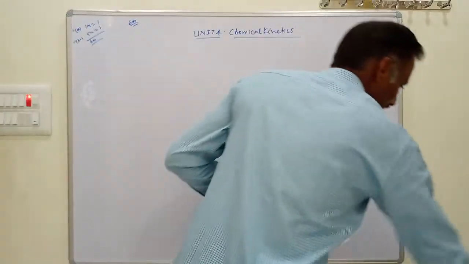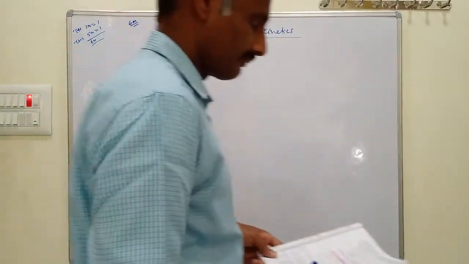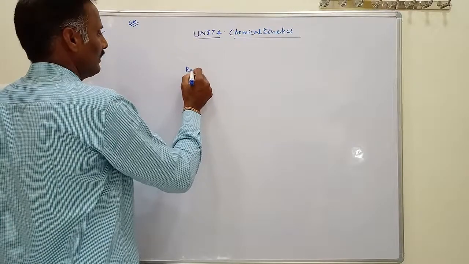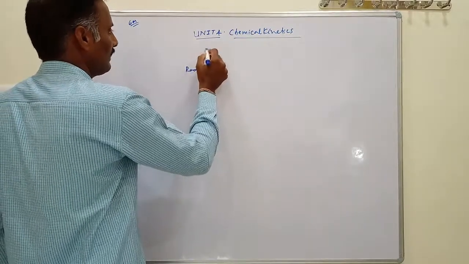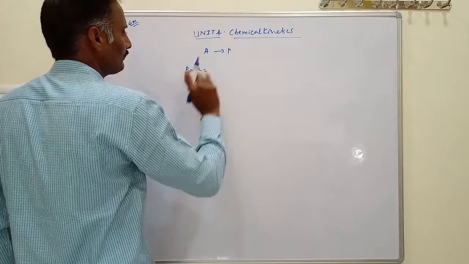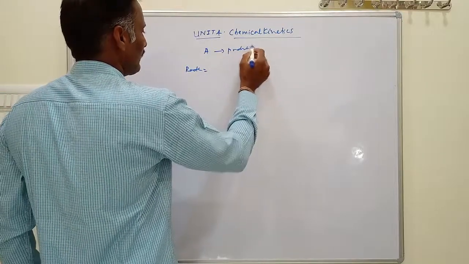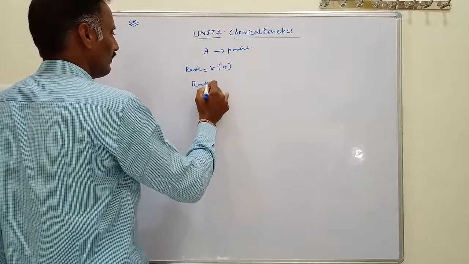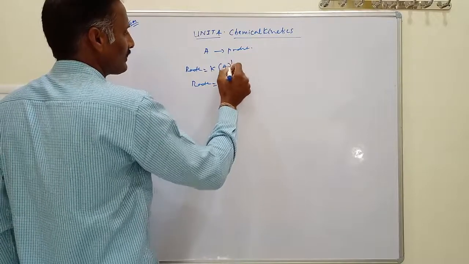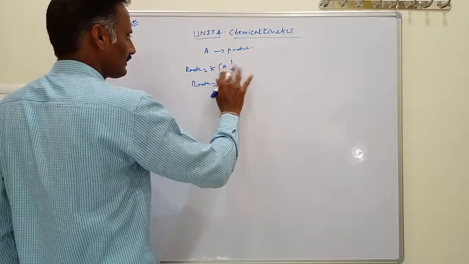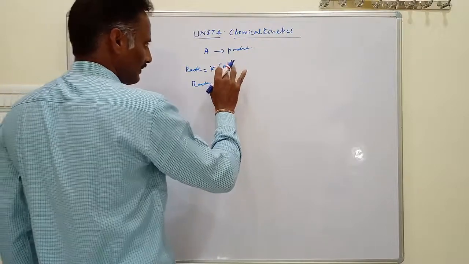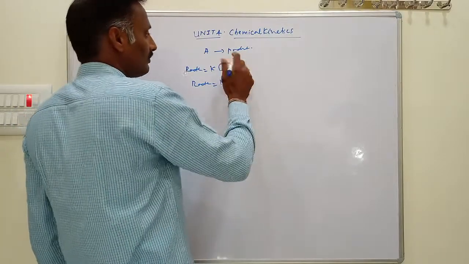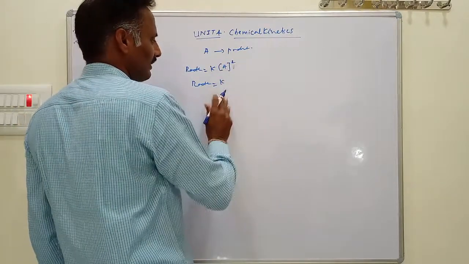Then here we find the unit of rate constant for different orders. For example, A gives products. Consider the general equation: rate equals K times [A] to the power 1. A power of 1 on the concentration of the reactant is called first order. If it is 0, it is zero order; if it is 2, second order, like this.